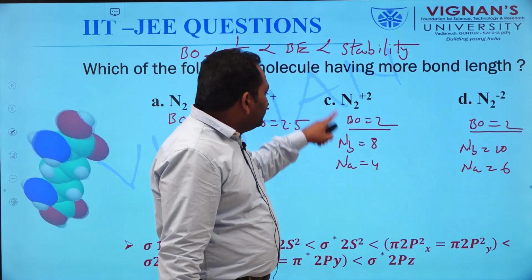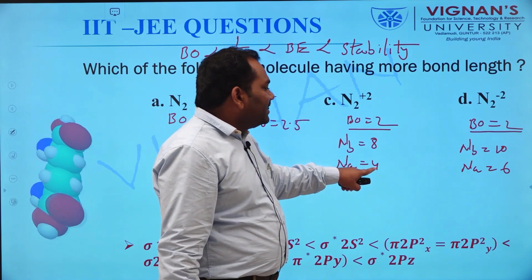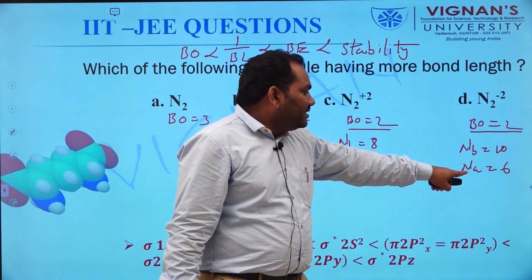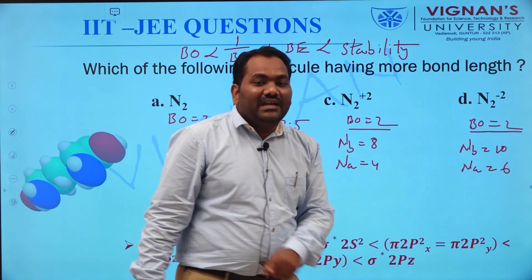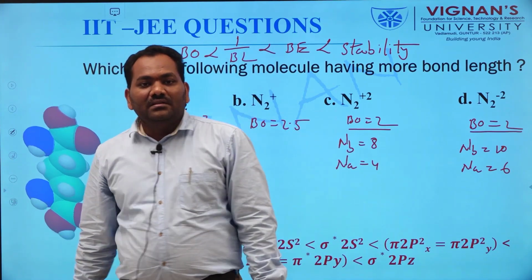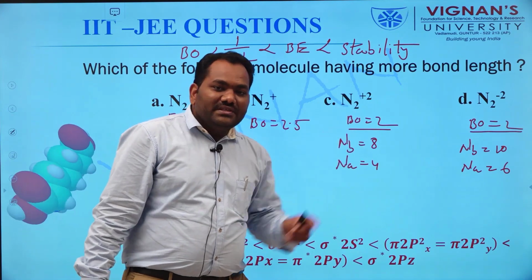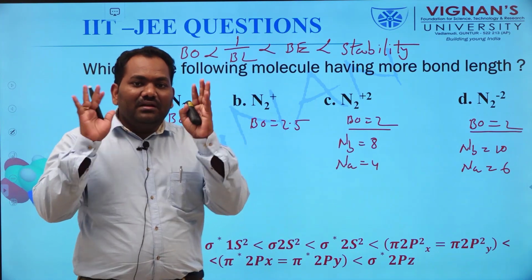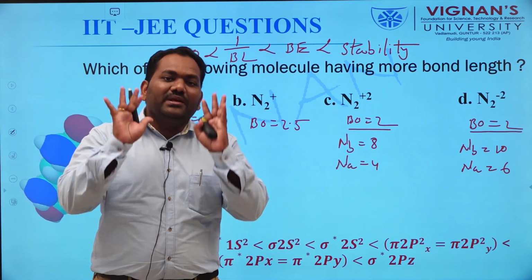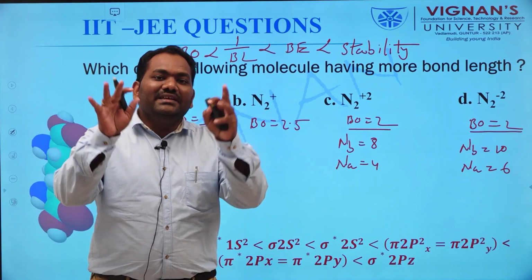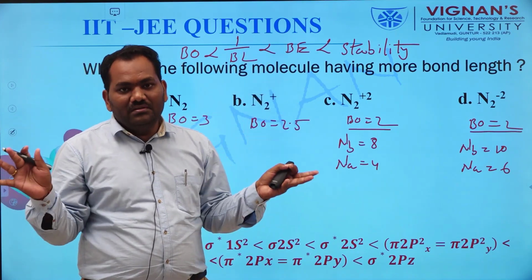In this molecule only 4 anti-bonding electrons are present, but this molecule has 6. In this situation, the molecule or ion having more anti-bonding electrons is less stable.